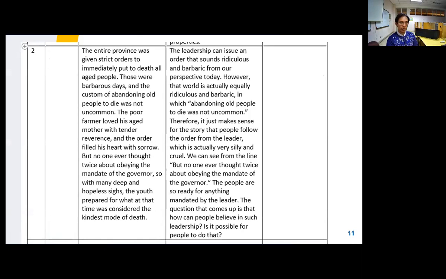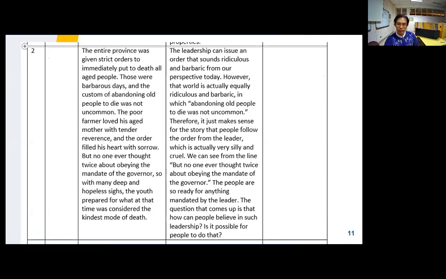Here I can say that the leadership of this place can issue an order that might sound really ridiculous or silly or diabolical. But the people over there, they follow the king. They follow the leader, no matter what, okay? Because, and I can support that by saying that no one ever thought twice about obeying the mandate of the governor.